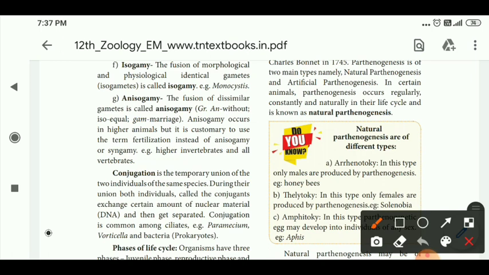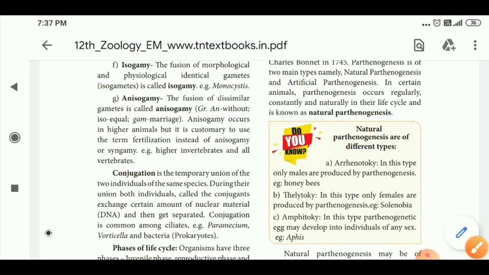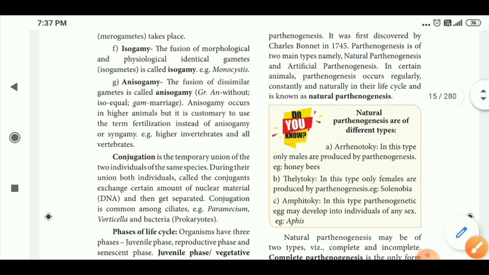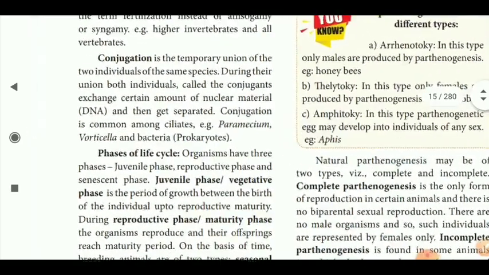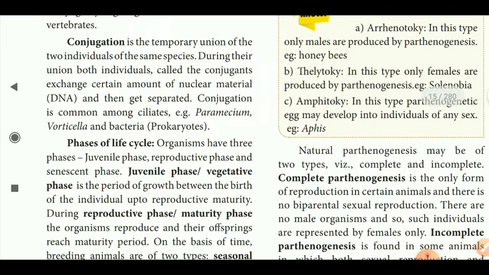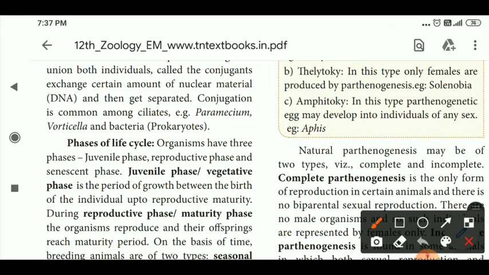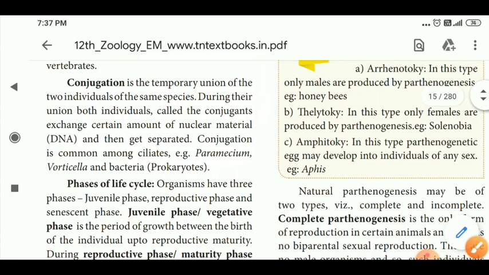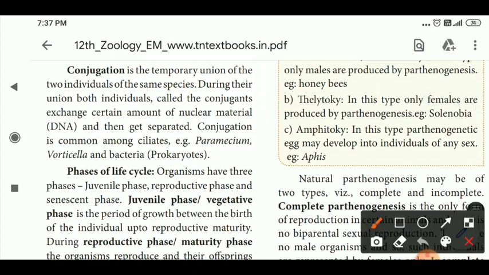Next, in sexual reproduction, the second type is conjugation. What is conjugation? Conjugation is the temporary union of two individuals. Listen, I will draw a diagram to make it easy to understand. Take the example of bacteria. These are two bacterial cells, and each bacterium contains genetic material. The genetic material is DNA.